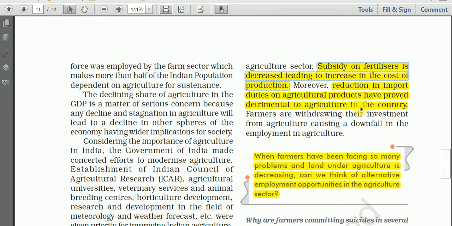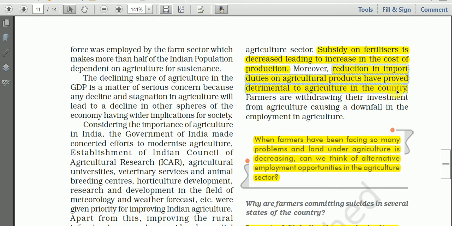Then another important point: reduction in import duties on agricultural products has proved detrimental, meaning harmful, to agriculture in India. Reduction in import duties implies that the merchants can import more agricultural products.